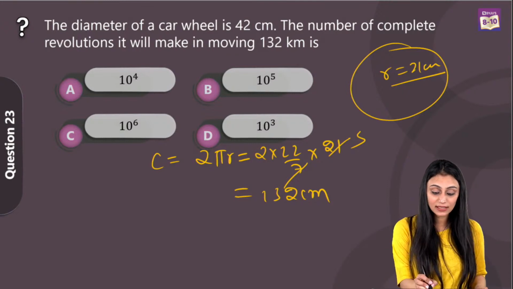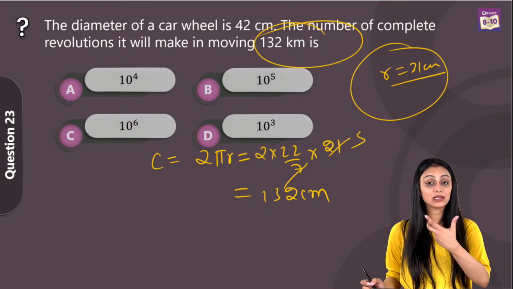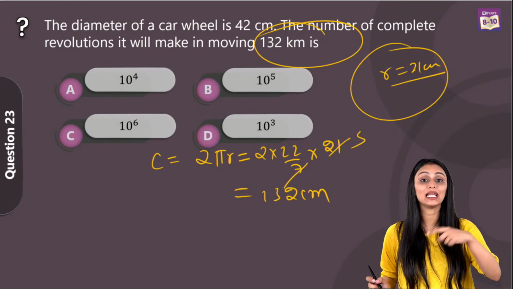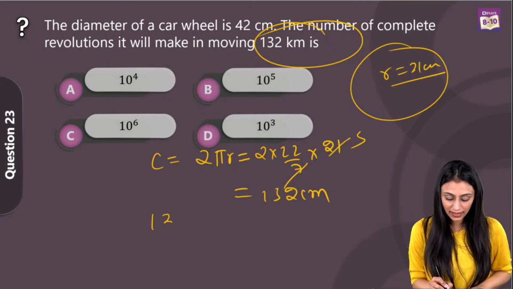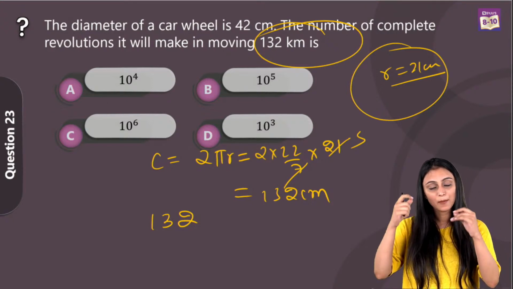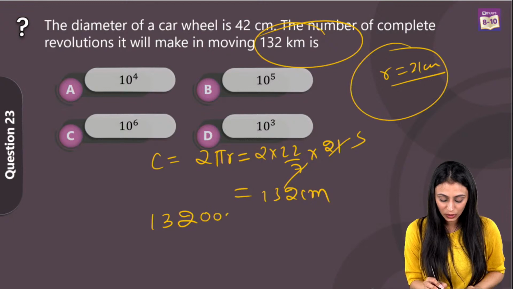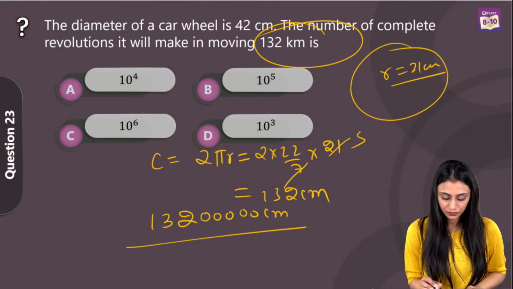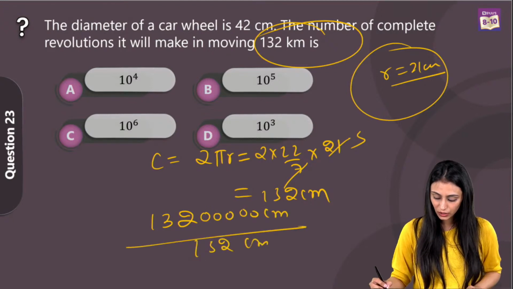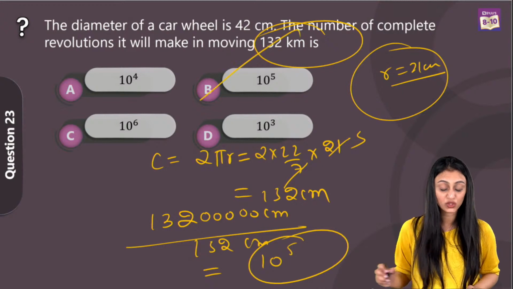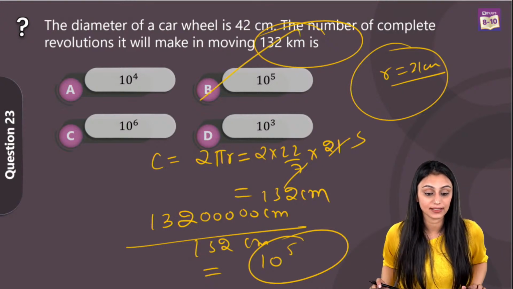Now I'm going to divide this complete distance that it has covered with this circumference, right? Because circumference is nothing but the distance covered by this wheel in one revolution. So let's divide this 132 kilometers with this. But first we'll convert kilometers to centimeters, right? So for that we are going to put 5 zeros after this. So once you divide it, you are going to get here 1 lakh. That's basically 10 to the power 5, which is option B over here. That's the right answer.